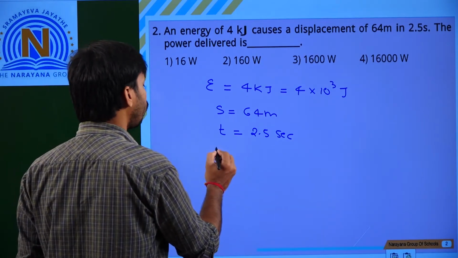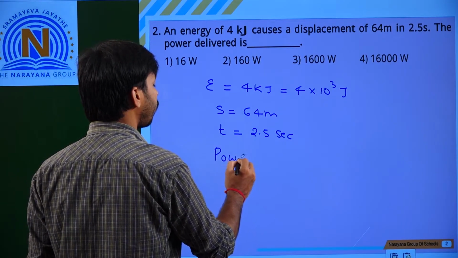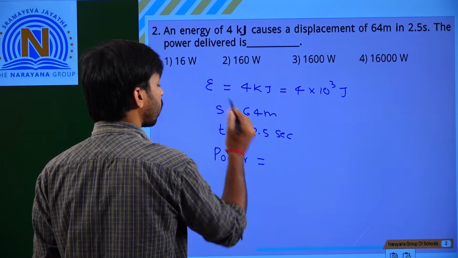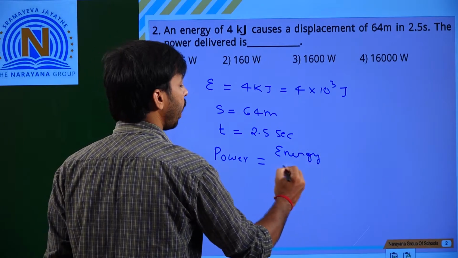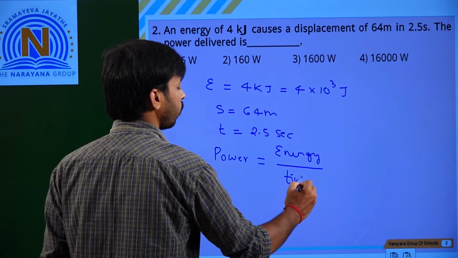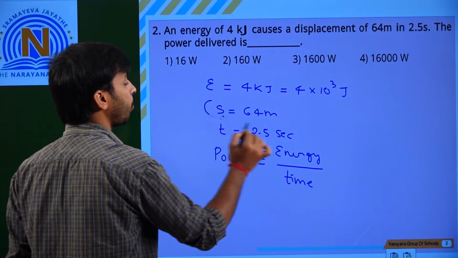Already we know that power is equal to work by time, work in the form of energy, so energy by time. So here there is no use of displacement.